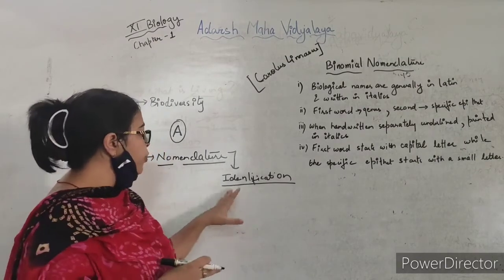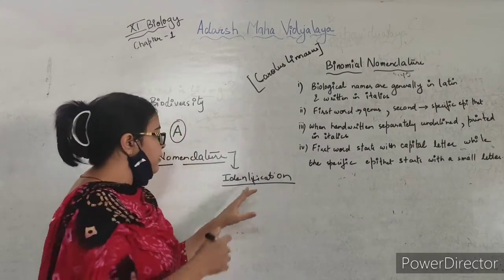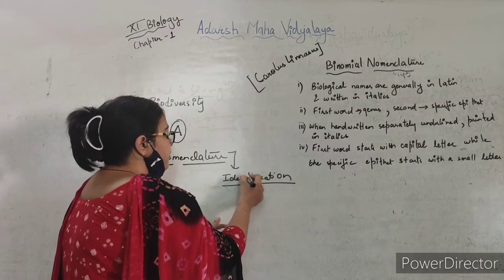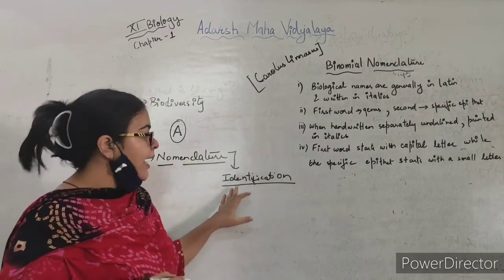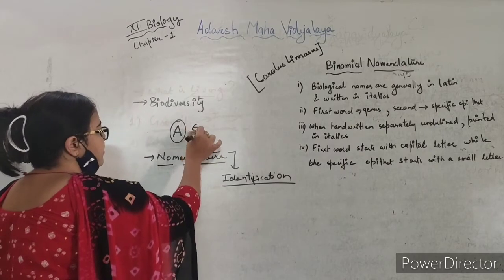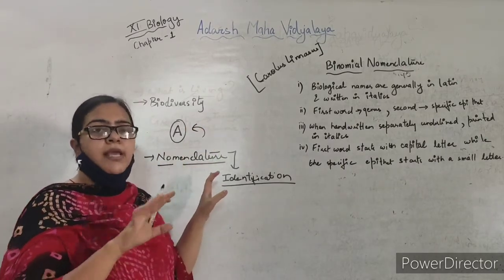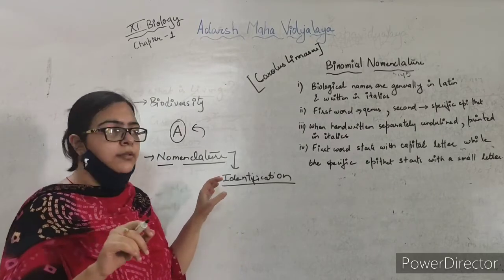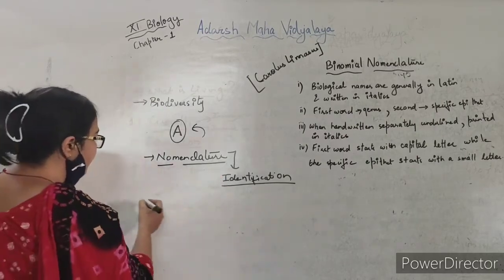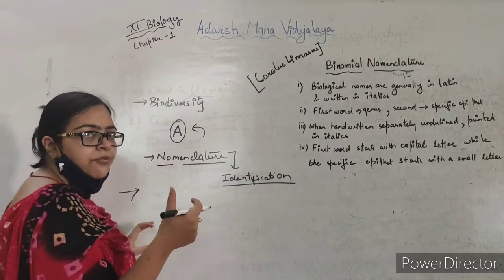So nomenclature is like naming this A organism, and this organism's name will be the same all over the world. Now this naming is done by two associations which give the scientific name.